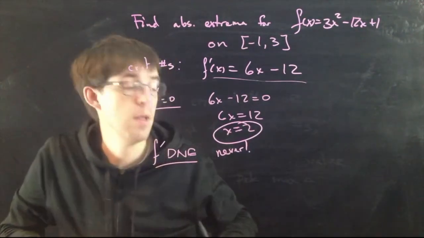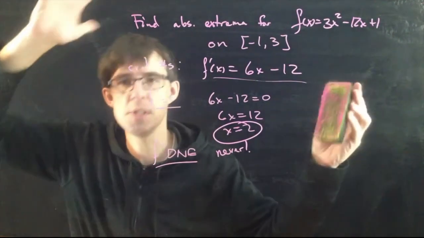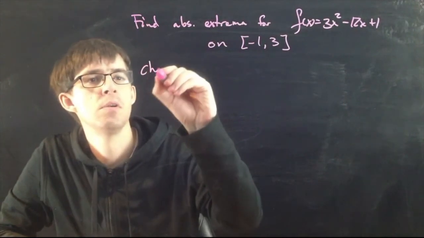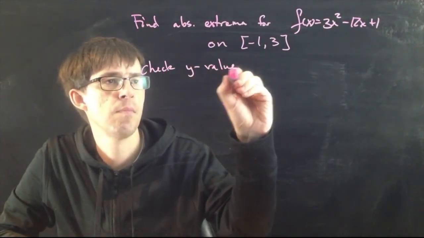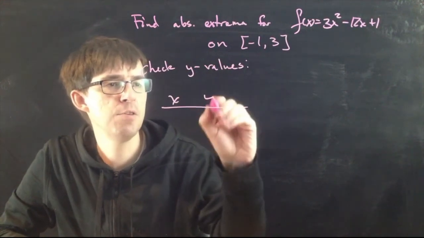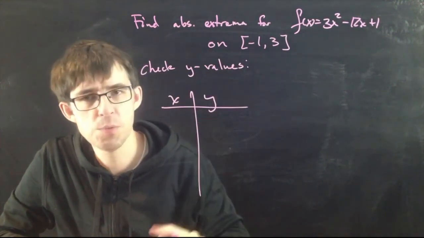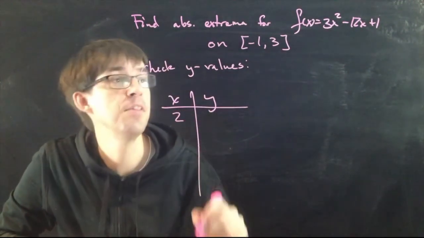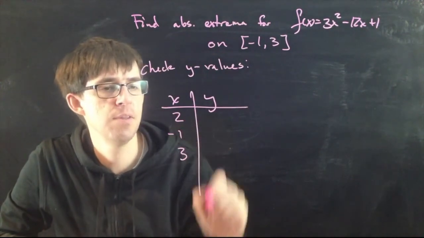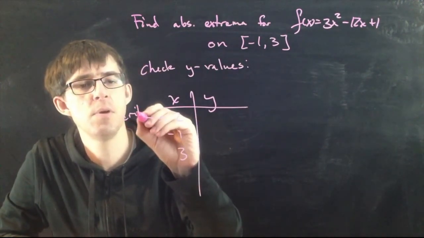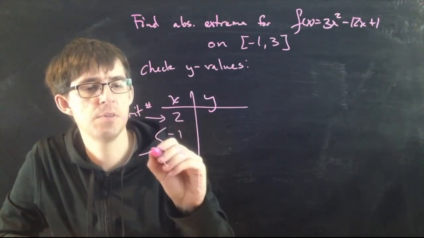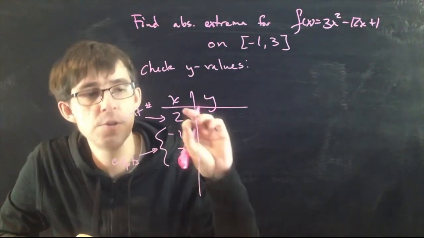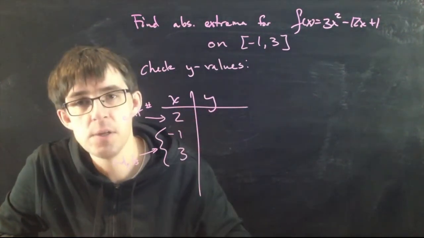Now I'm going to make a chart. This is not like the chart for increasing, decreasing business. It's quite a bit simpler. All we got to do is check the y values. And we're checking the y values for every critical number, which was 2. There was only one critical number. And also, we need to check the interval endpoints, which in this case are minus 1 and 3. So this one is here because that's a critical number, and then these are here because they are the endpoints.